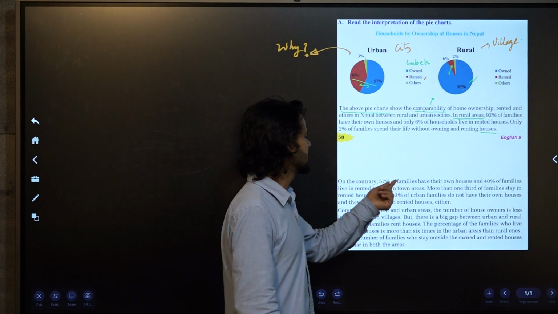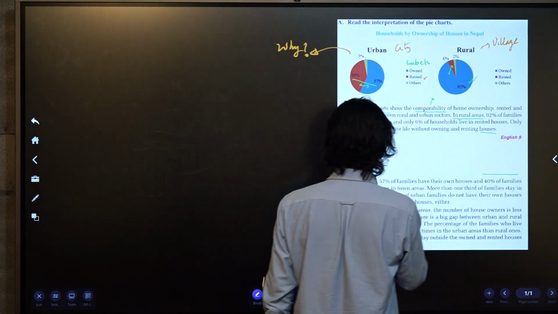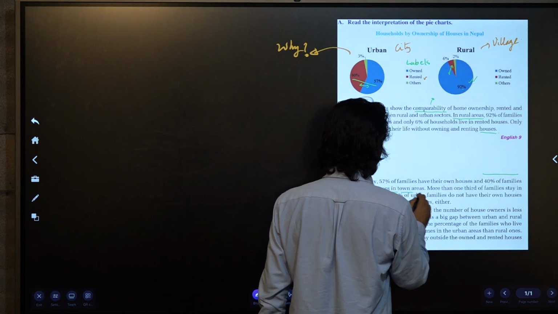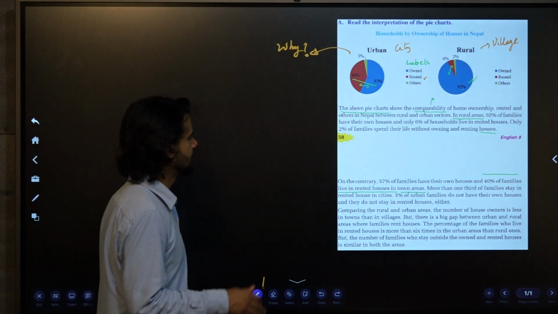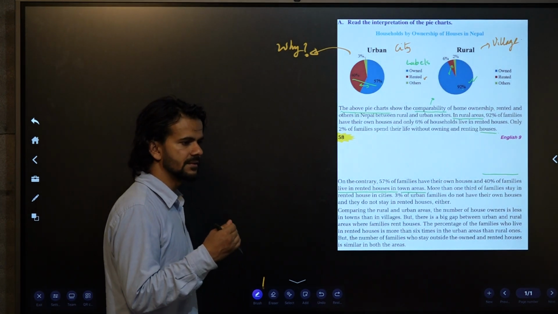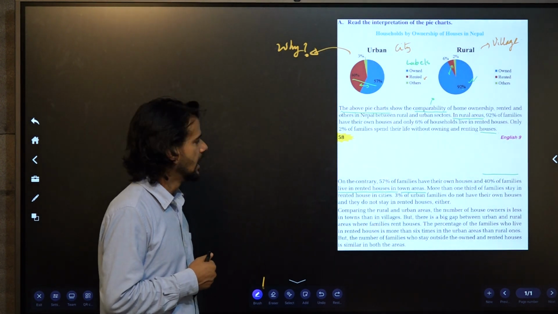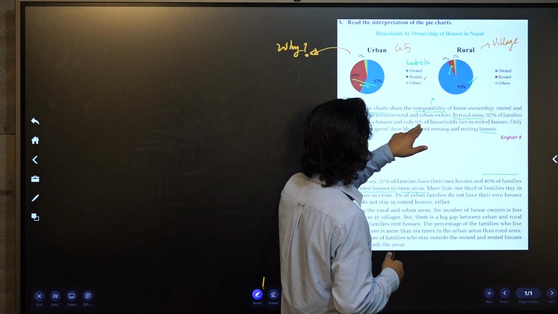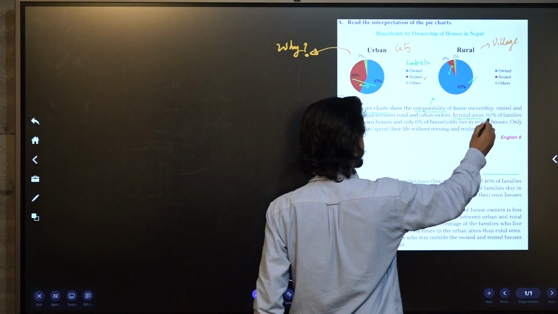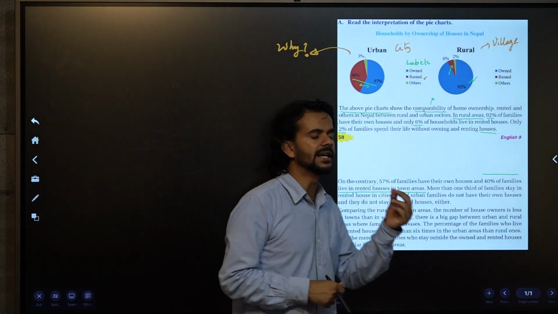On the contrary, 57% of families have their own houses and 40% of families live in rented houses in town areas. In town areas, it's talking about how people live in the town areas. Because there are numbers that are already mentioned here, 92%, 6%, 2%. Here I would write it a bit differently.